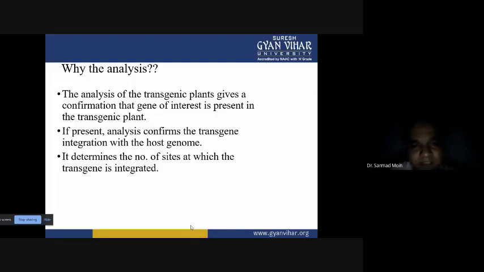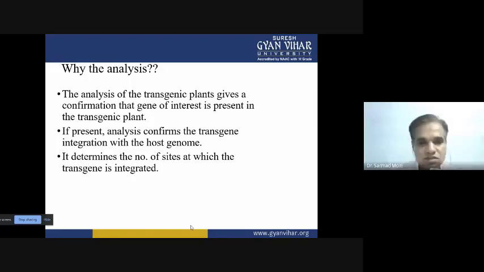So if our transgene is present, then we can confidently say that the transgene is successfully integrated into the host genome. Otherwise, if your gene is not linked to the selectable marker or screenable marker, you can't confirm and you can't say it confidently. So you can utilize the screenable and selectable marker with your gene of interest, so that later on you can select from the group of cells. Some cells don't have your transgene, some cells have the transgene, and you can easily distinguish between them.